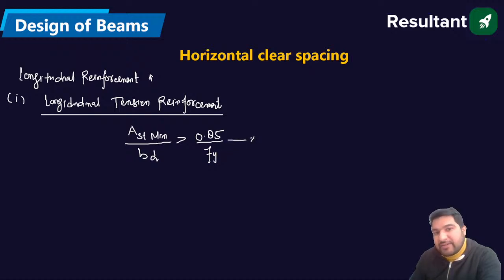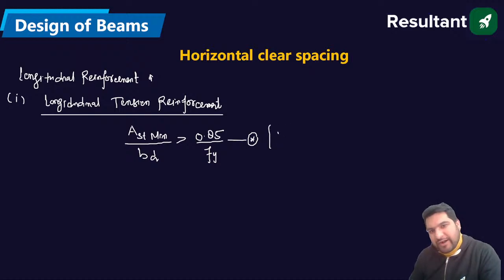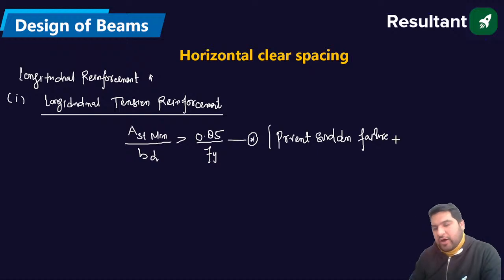What is this Ast minimum provided for? It is provided to prevent sudden failure, that is, we are providing ductility. So this Ast minimum is provided to prevent sudden failure, or for ductility.